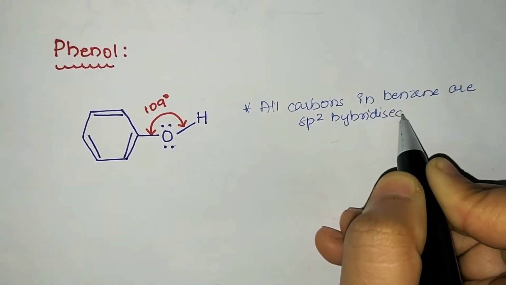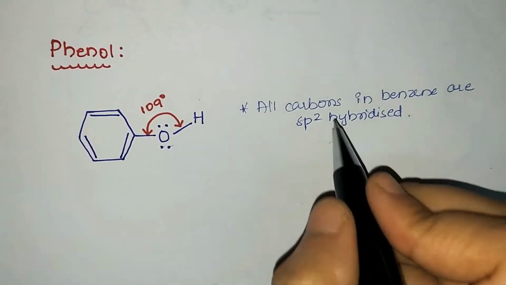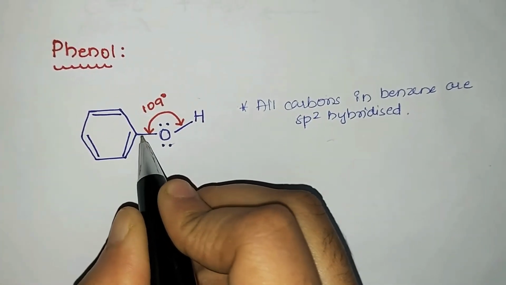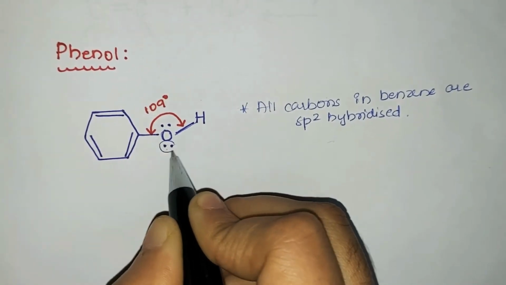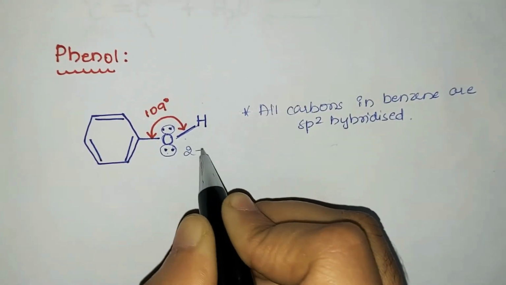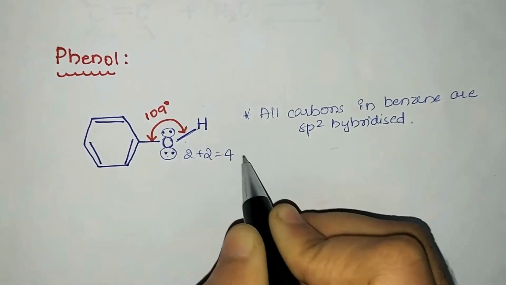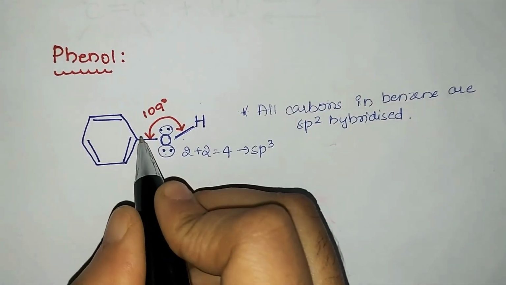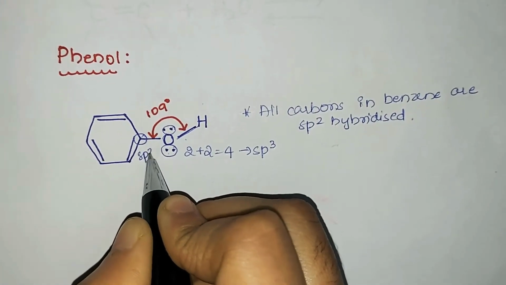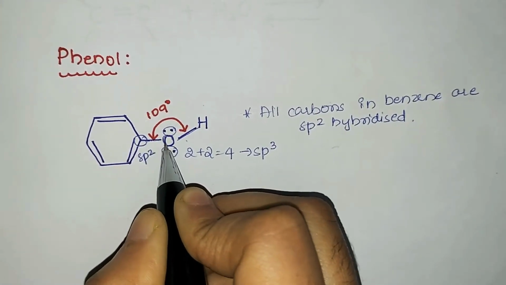And what about oxygen? Oxygen is bonded on two sides and has two lone pairs. So what will be the sum here? 2 plus 2, which is equal to 4. So it is also undergoing sp3 hybridization. So the sp2 hybridized orbital of carbon overlaps with the sp3 hybridized orbitals of oxygen, and the bond between carbon and oxygen is formed.